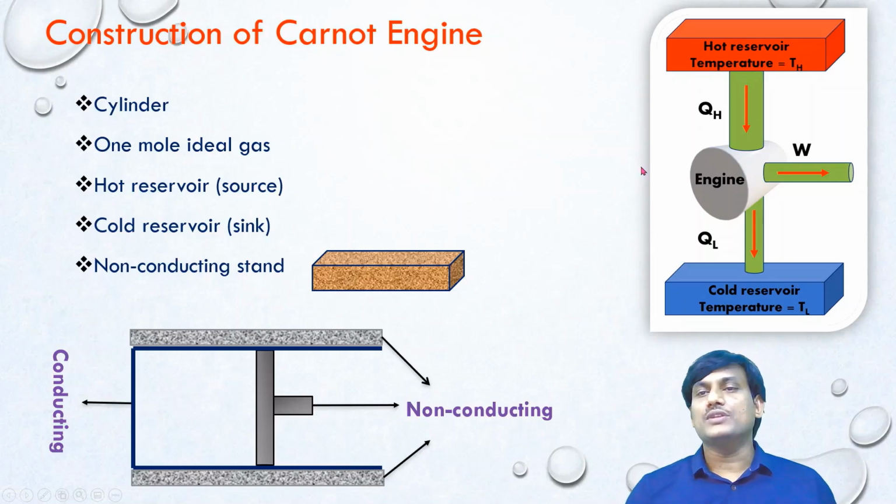In Carnot engine, the temperature of the hot reservoir is TH and the temperature of the cold reservoir is TL. Here the hot reservoir supplies QH amount of heat to the engine. The engine will do W amount of work. The remaining part of the heat QL will be supplied to the cold reservoir.